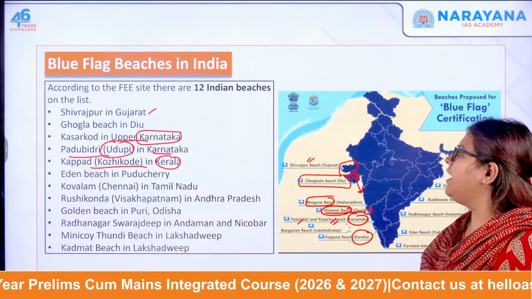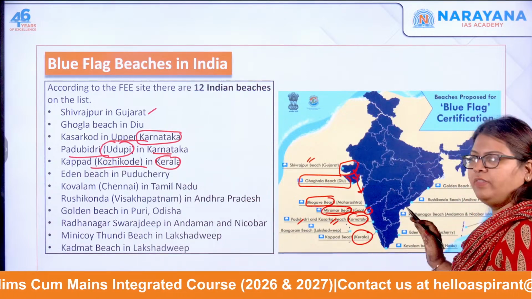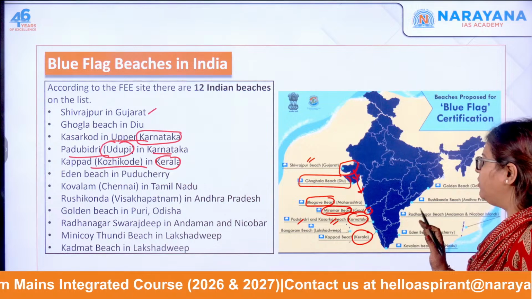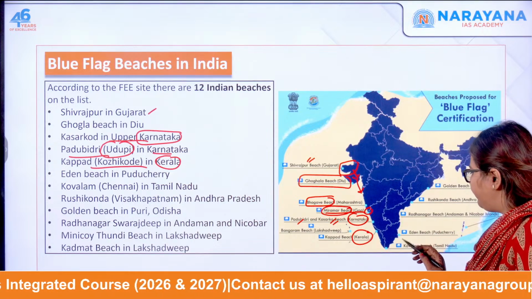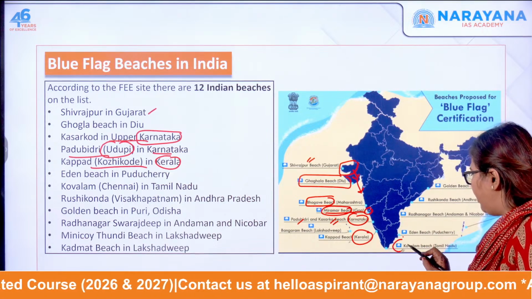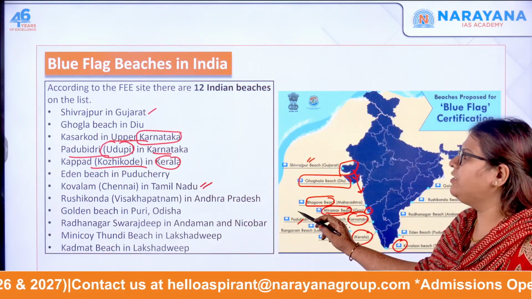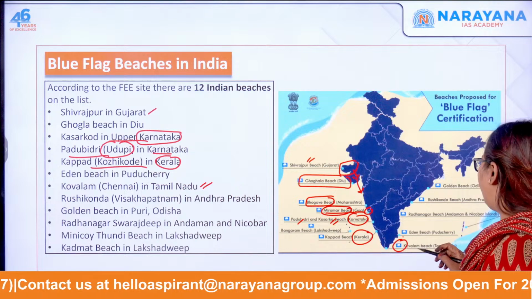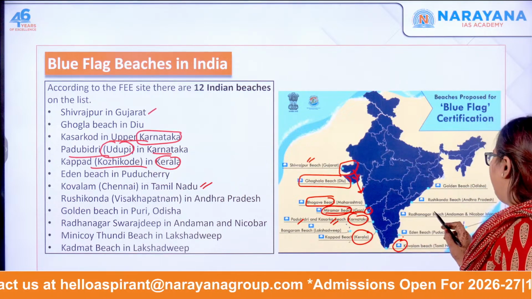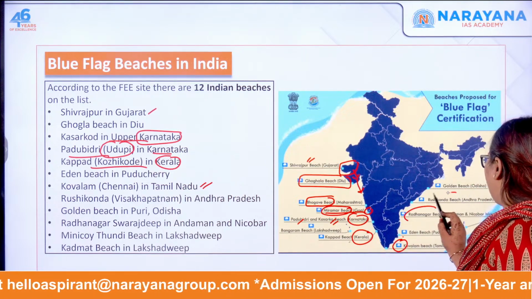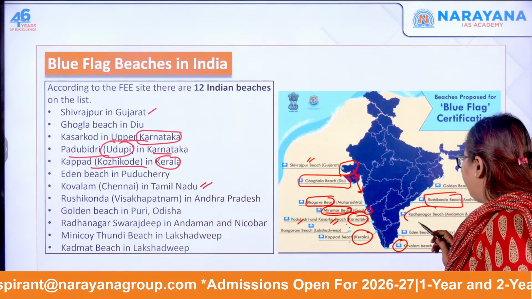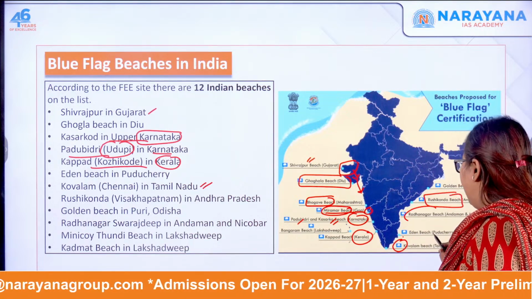Moving further to the eastern coast, you can see Kovalam beach in Tamil Nadu. And in Andhra Pradesh you have Rushikonda, in Vizag. Rushikonda beach, Andhra Pradesh. And in Puducherry, you have the Eden beach.